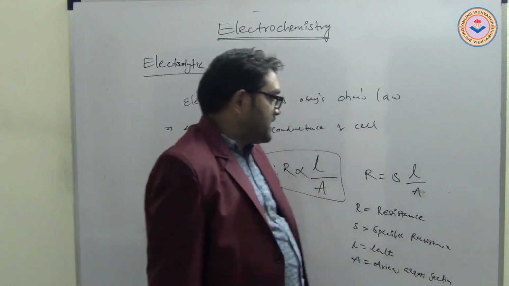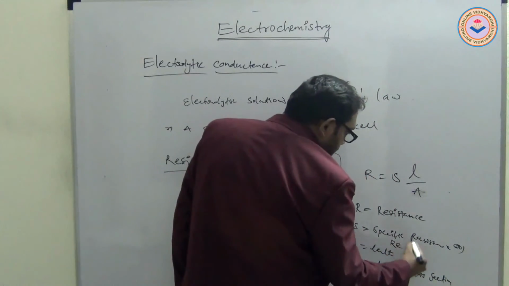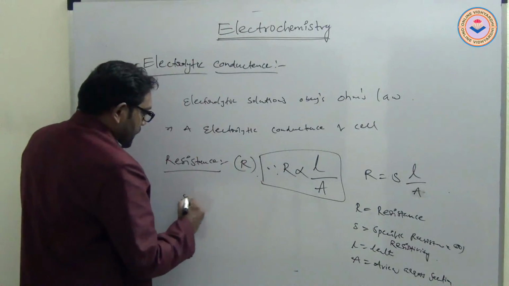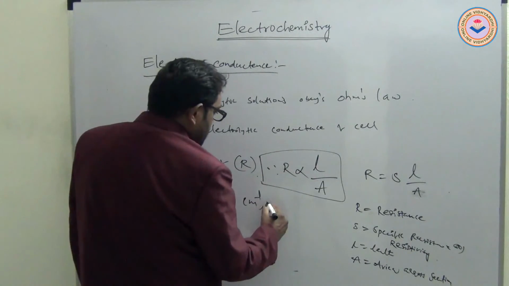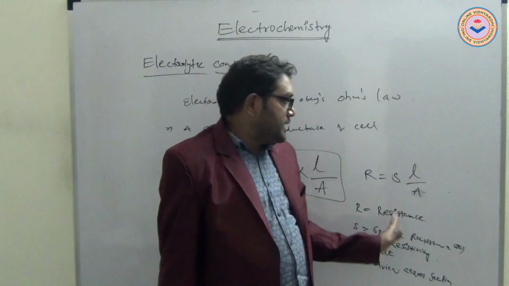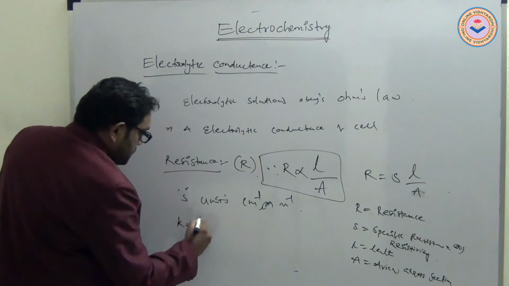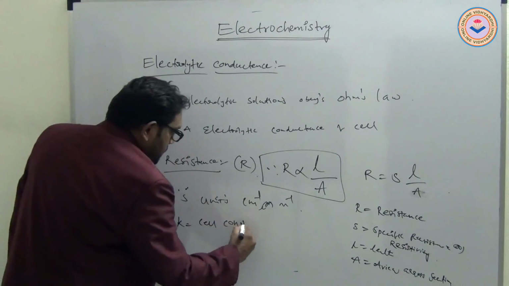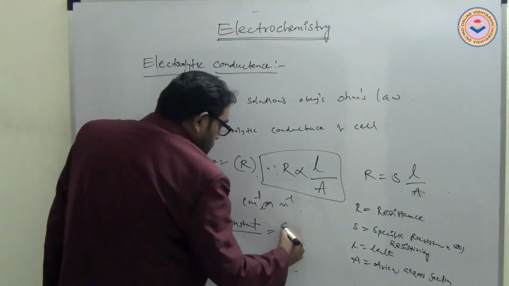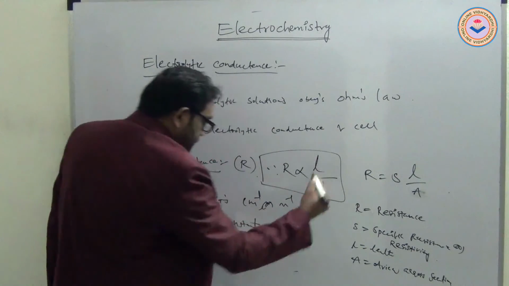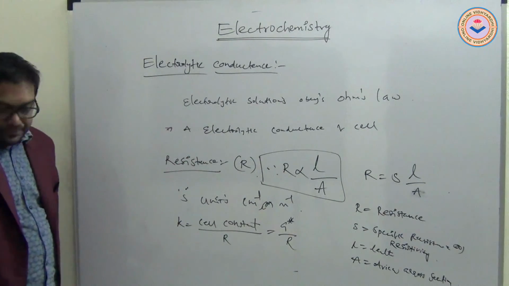S, the specific resistance, is also called resistivity. Units of resistivity are centimeter inverse or meter inverse. Once the cell constant is determined, it is easy to measure the conductivity. K is equal to cell constant by R, which is equal to G star by R. Cell constant is G star, and R is resistance.